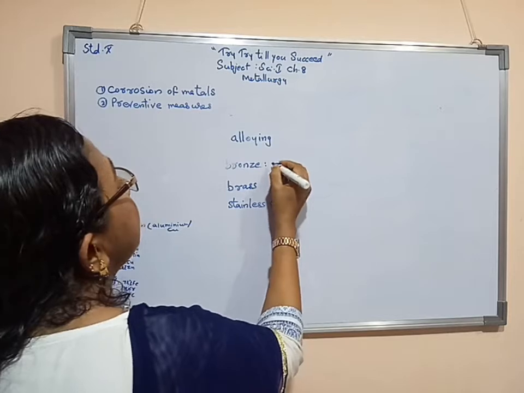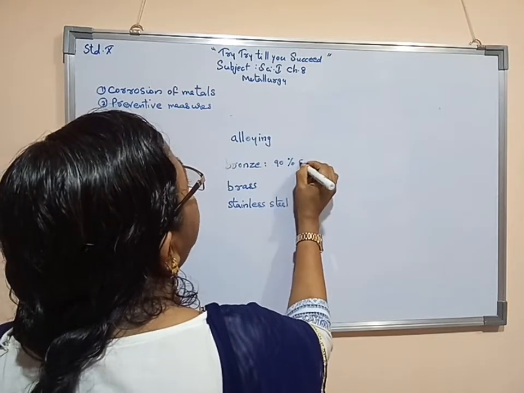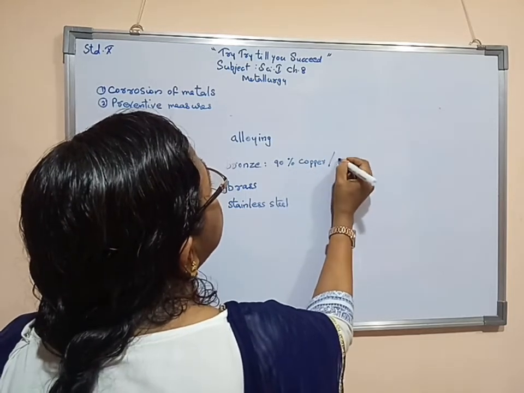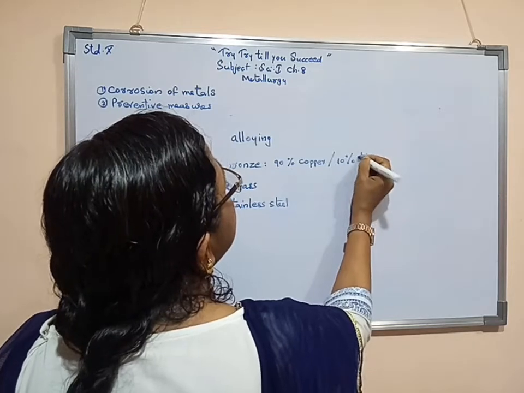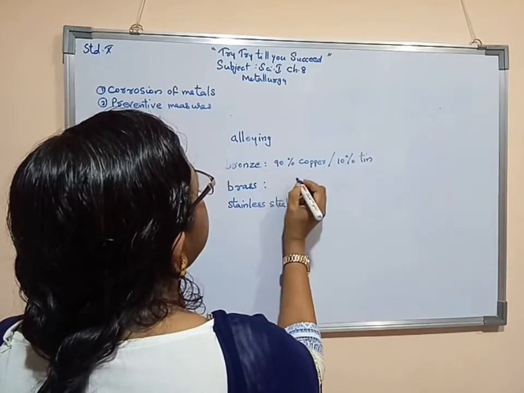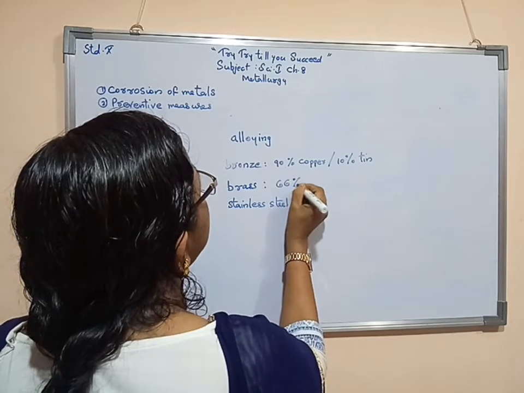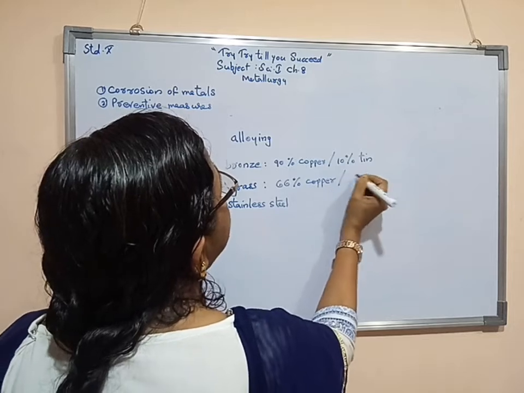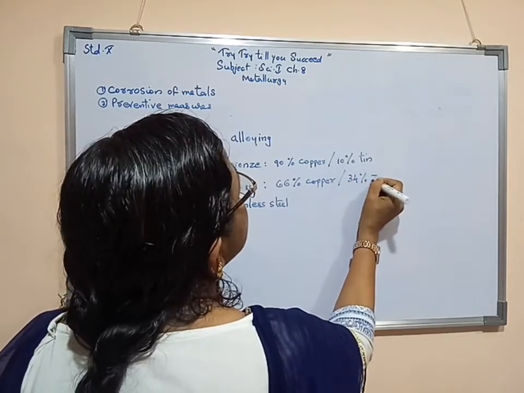Bronze contains 90% of copper and 10% of tin. Brass contains 66% of copper and 34% of zinc.